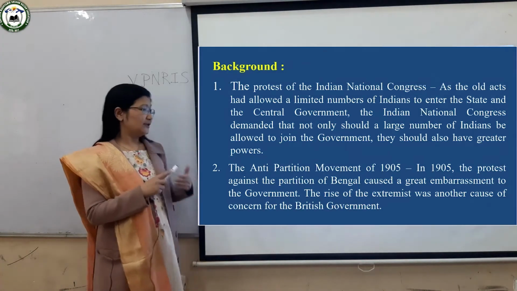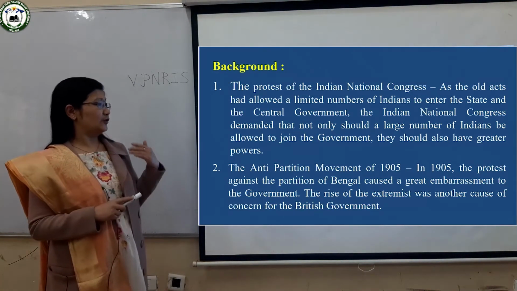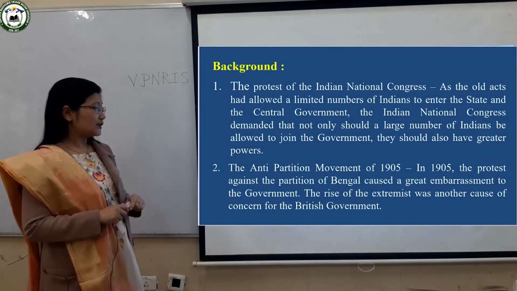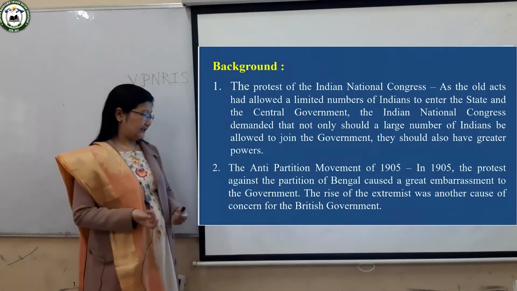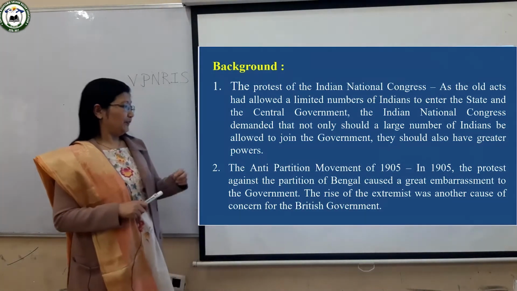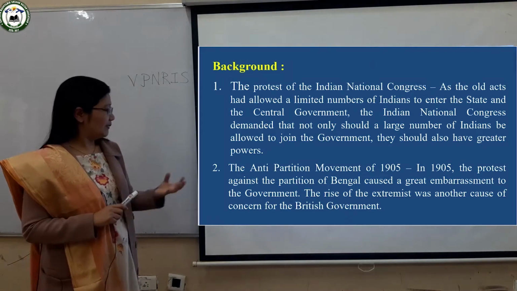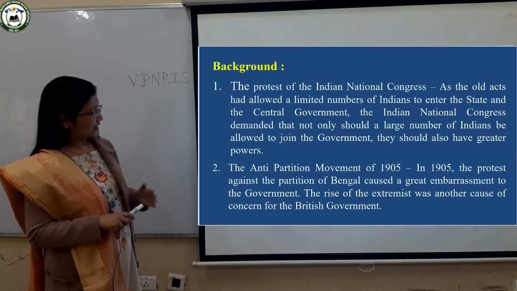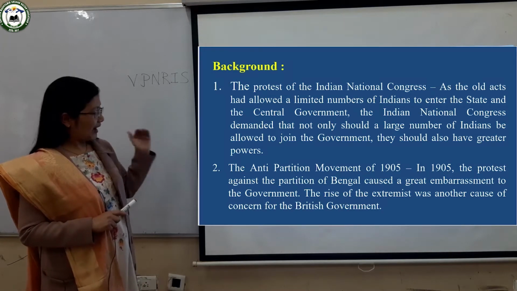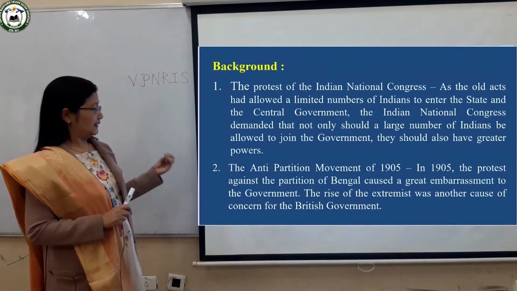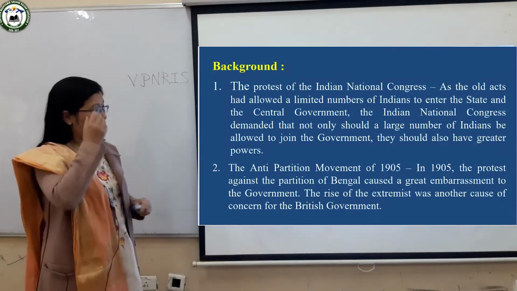Because the extremists were trying to attack the British, the British were quite alarmed and concerned. So this partition movement was one reason that led to the passing of this act.